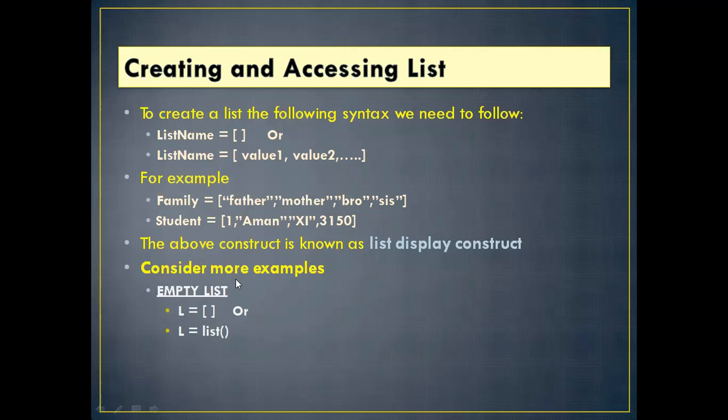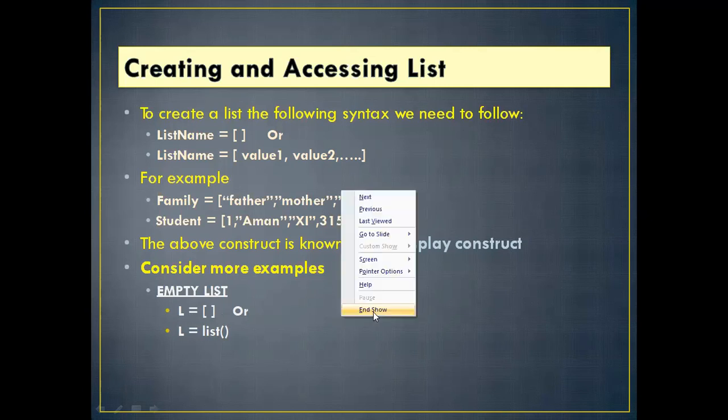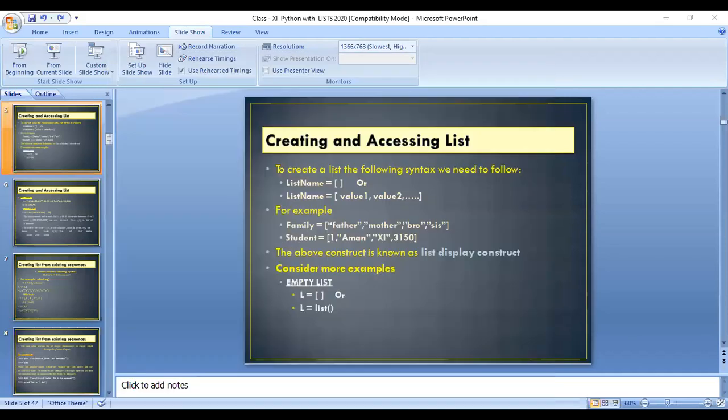Now consider some more examples. See, empty list. How to create an empty list? L equal to square brackets. This is how to create a list. Also, you can create L equal to list. This is also the same empty list. How to create an empty list. So I am sharing a screen so that you can do the practical.